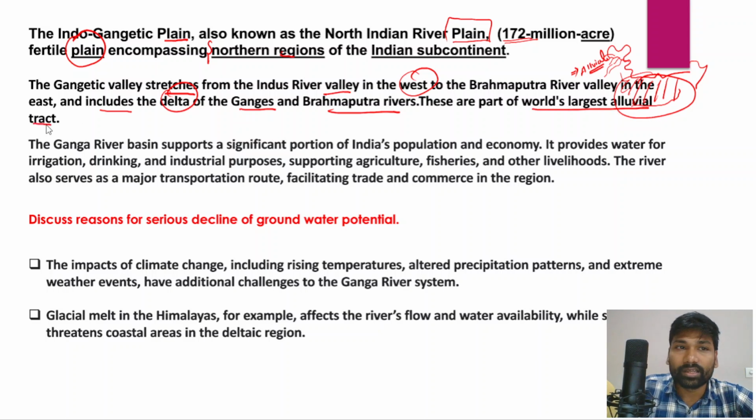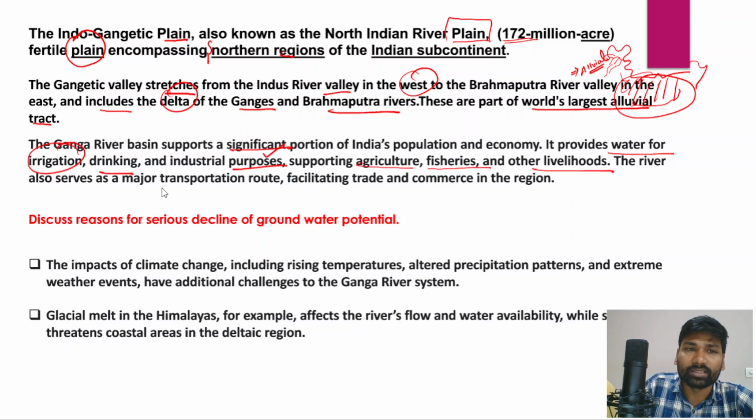tract, right? So in fact, the Ganga River Basin supports a significant portion of India's population, no doubt about that, because the Ganga, Brahmaputra, and Indus River deltas are very significant, as they support a significant portion of India's population and even the economy as well. And in fact, they also provide water for irrigation, and the drinking water needs of people along the Northern Indian plains can be met. They also supply water for industrial purposes, and they support agriculture, fisheries, and other livelihoods of the people in the Northern Indian plains.